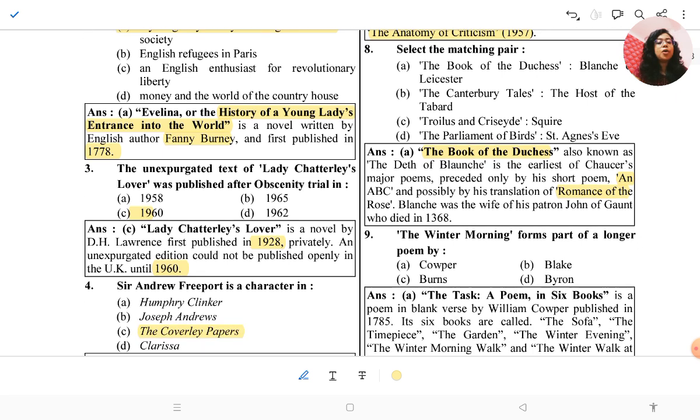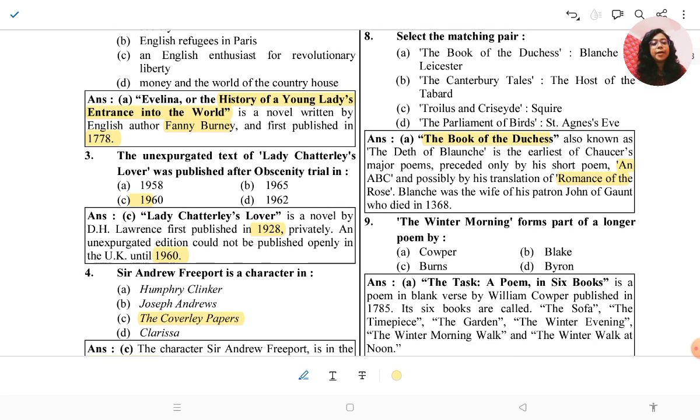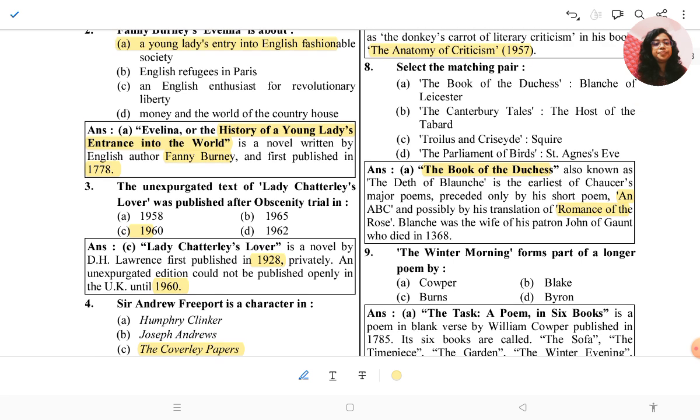Blanche was the wife of his patron John of Gaunt, who died in 1368. John of Gaunt's wife was the one about whom he wrote the text, The Book of the Duchess. And the Canterbury Tales, Troilus and Criseyde, and Parliament of Fowls are from his English period. But the right match is The Book of the Duchess, written on Blanche of Lancaster.